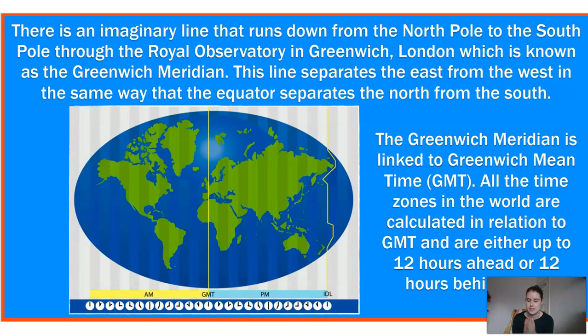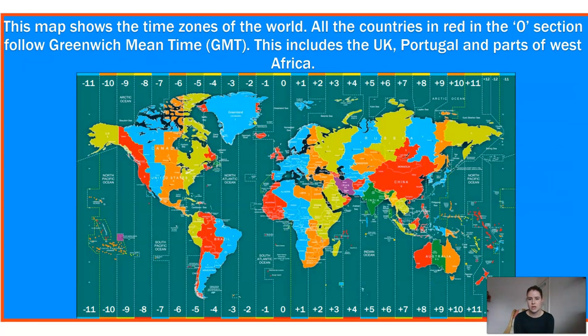Now, we're lucky because we sit along that Greenwich Mean Time. So when we compare times from our country to other countries, we know that they're either up to 12 hours ahead from us, or they're up to 12 hours behind from where we are. So let's show you how that actually works, because I appreciate that can be a little bit complicated.